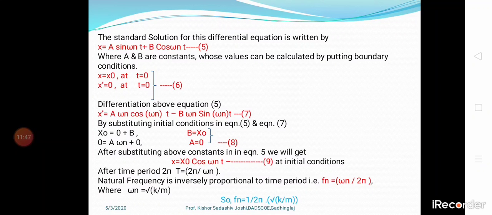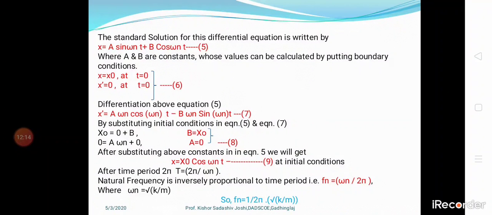The standard solution for the differential equation is x is equal to a sin omega n t plus b cos omega n t. This is the simple harmonic motion equation, where a and b are two constants whose values can be calculated by applying the boundary conditions: x is equal to x naught at t is equal to 0, and x dash is equal to 0 at t is equal to 0.